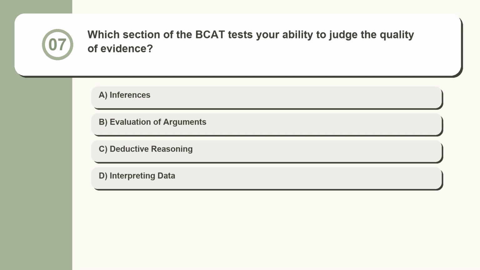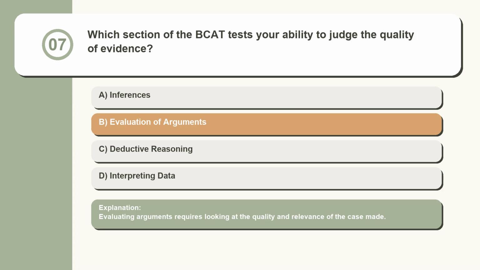Question 7. Which section of the BCAT tests your ability to judge the quality of evidence? Inferences, evaluation of arguments, deductive reasoning, interpreting data. Evaluating arguments requires looking at the quality and relevance of the case made.